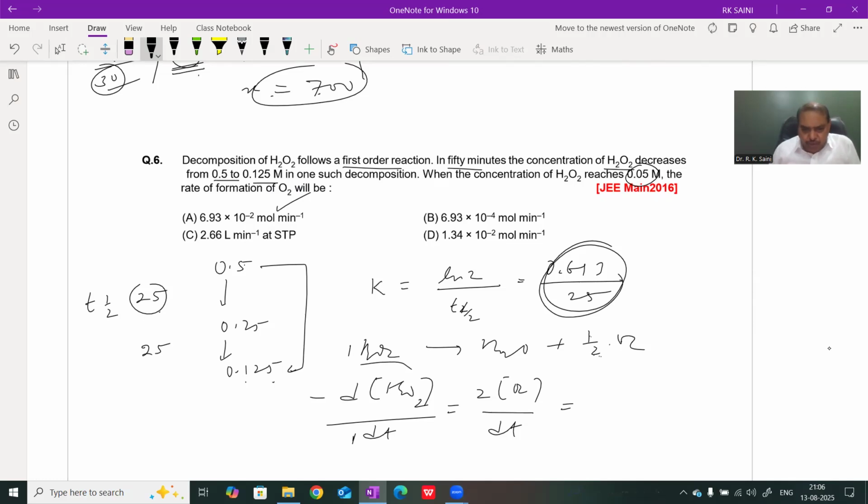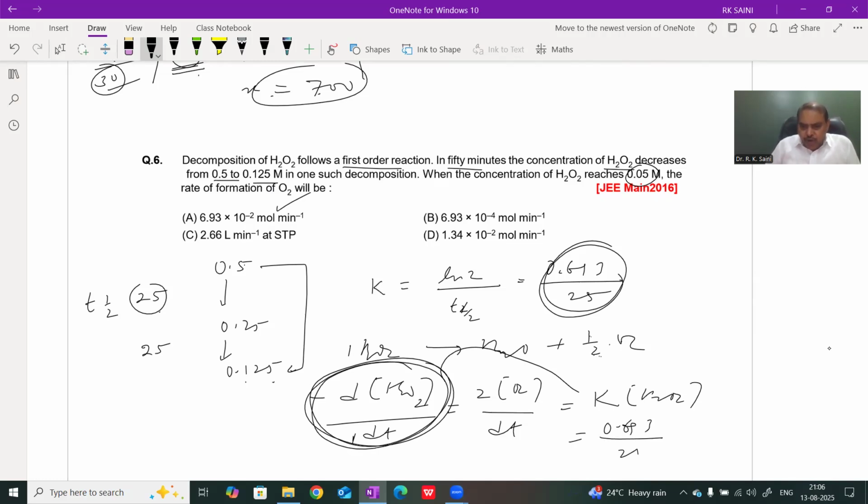And hence, first of all, we find the rate of disappearance of H2O2. The rate constant of H2O2 is 0.693 upon 25 and its concentration is 0.05. Therefore, this is the rate of disappearance of H2O2.